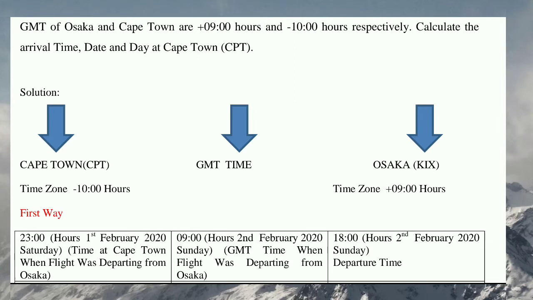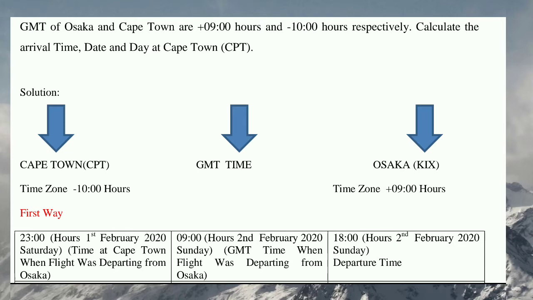The time zone of Osaka is plus 9 hours. Plus 9 hours means that Osaka, which is in Japan, is ahead of GMT time. How many hours ahead? It is 9 hours ahead of GMT time.